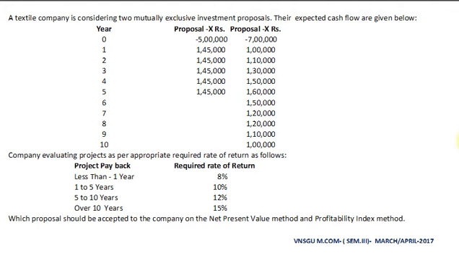But before that, we need to calculate payback period for both the proposals, because payback period is linked with rate of return, and that particular rate of return will be taken as a discounting factor.